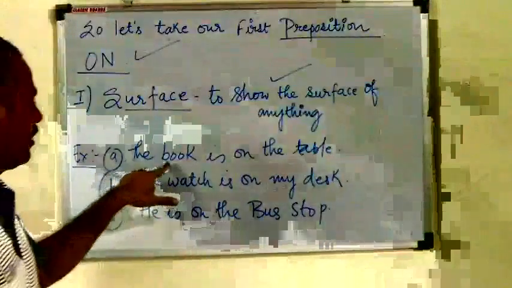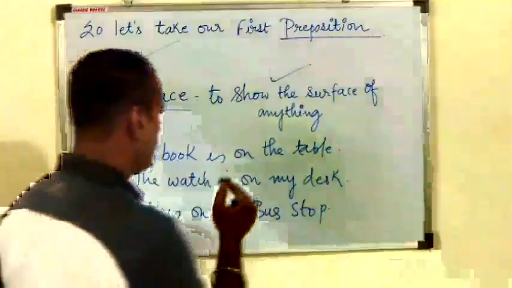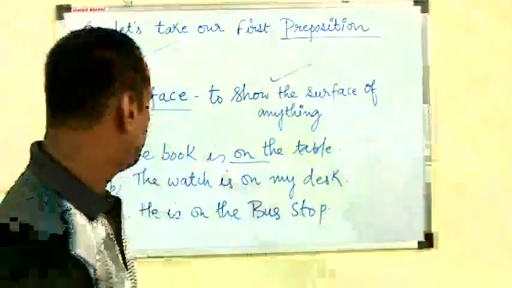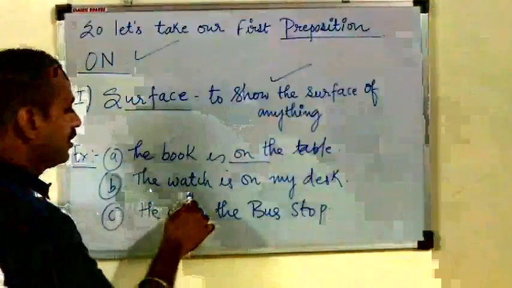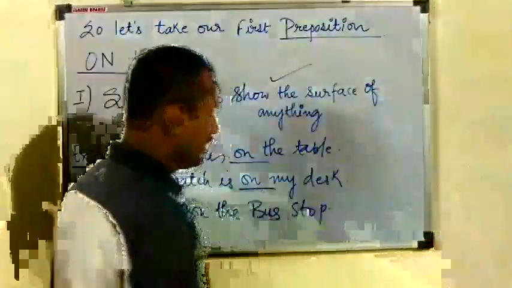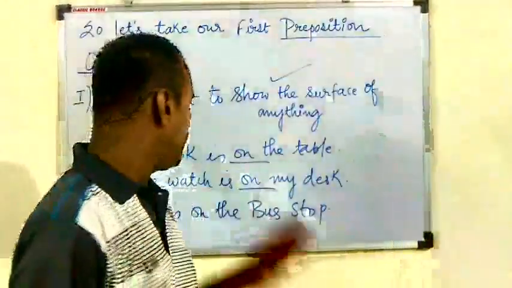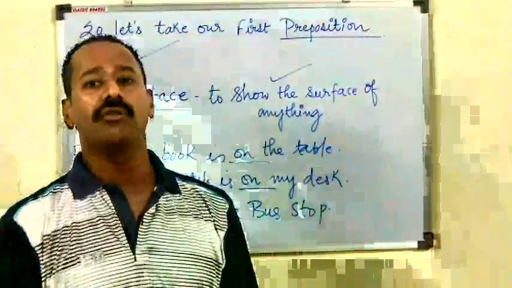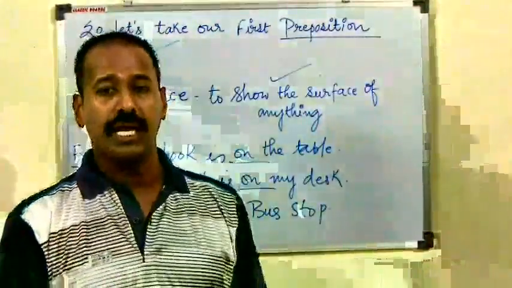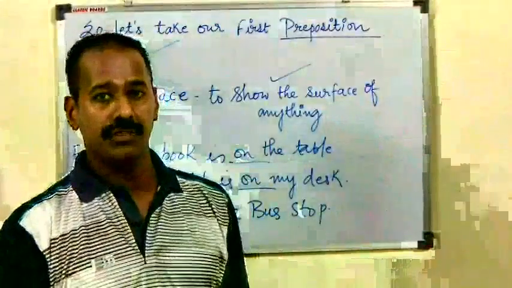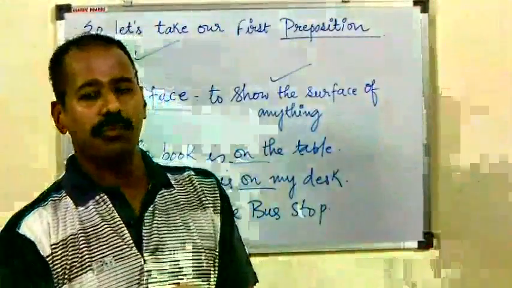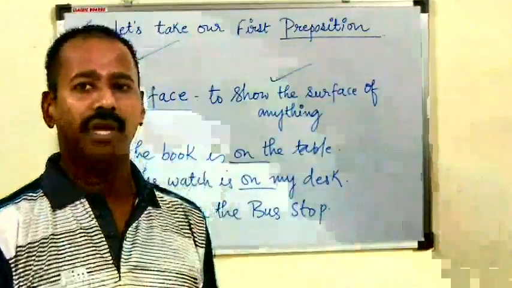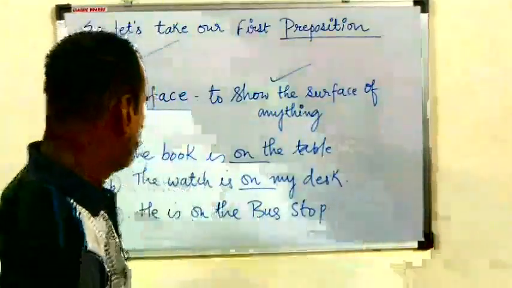Another example, the book is on the table. So the book is touching the surface of the table. Second example, the watch is on my desk. Desk is solid material, the watch is touching the surface of the desk. The cat is on the bench. The cat is on the tree. Any object touching the surface of something, there we have to use the preposition on.